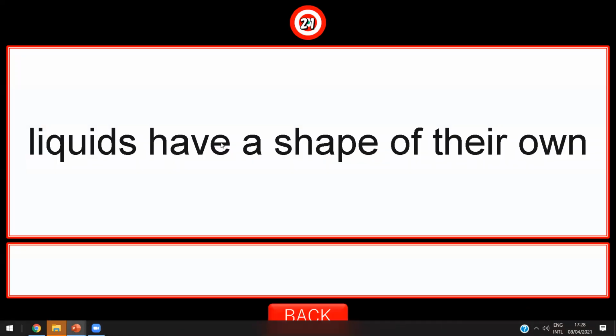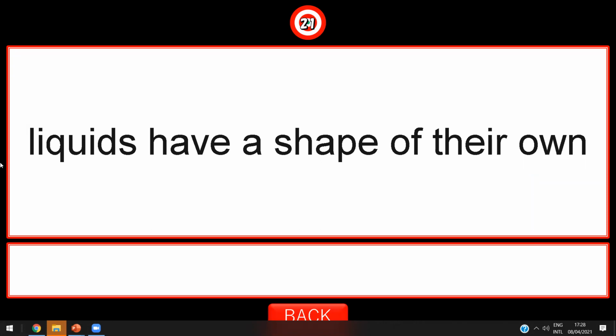Liquids have a shape of their own. True or false? True. Liquids have a shape of their own. No. Which kind of matter has a shape of its own, solids or gases?